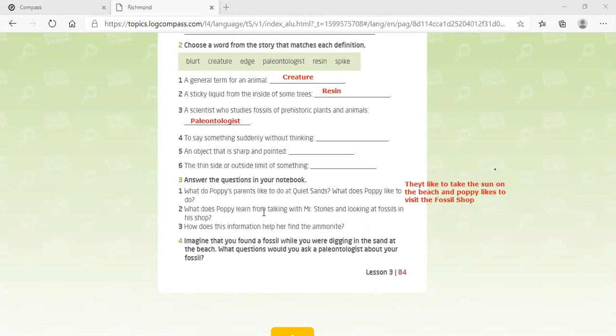You have to answer this question, okay? Number 3, how does this information help her find the ammonite?